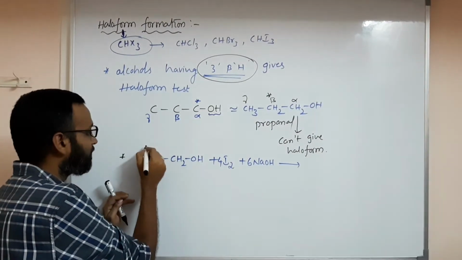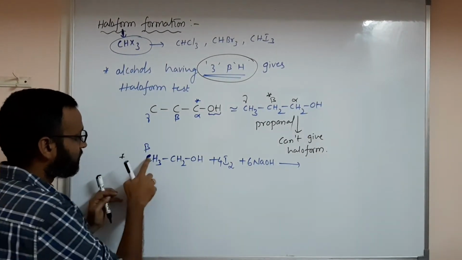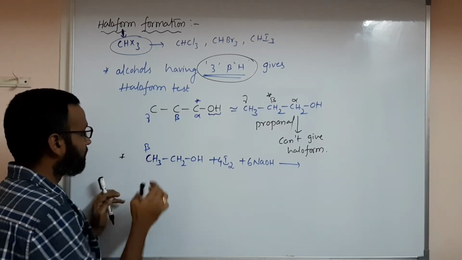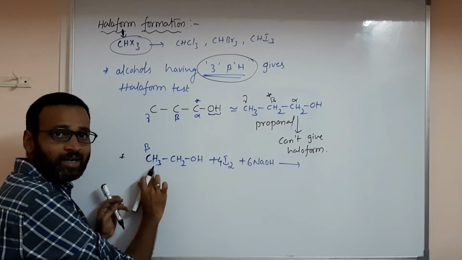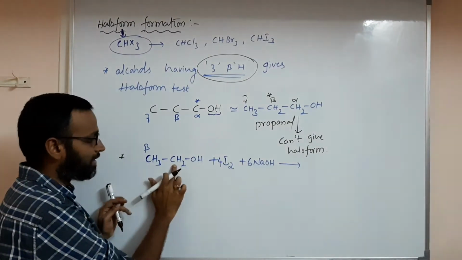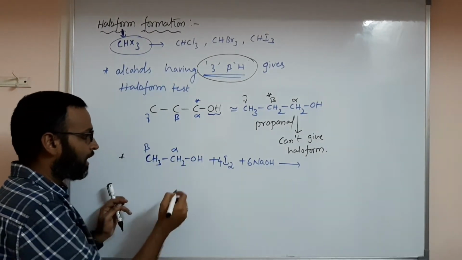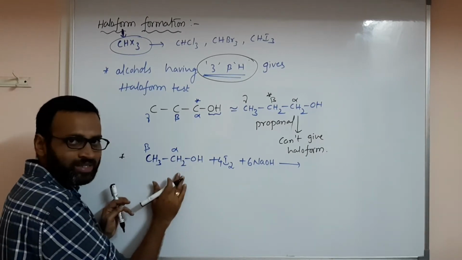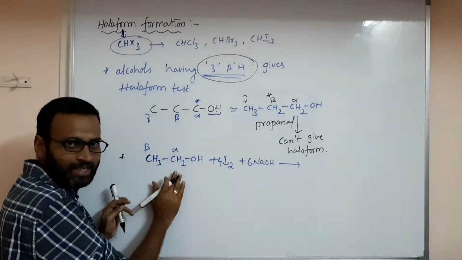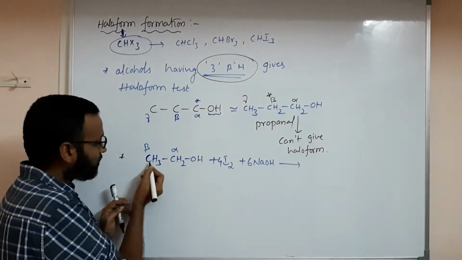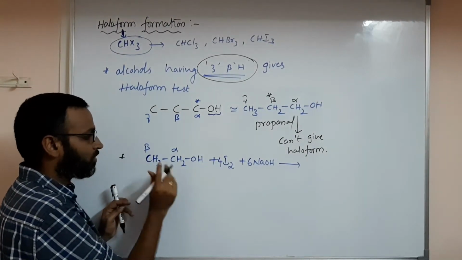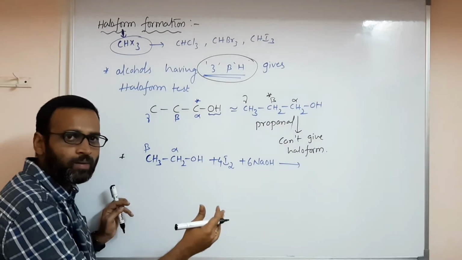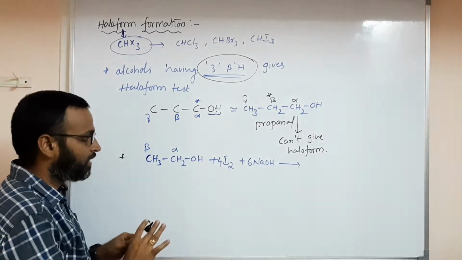The beta carbon has 3 hydrogens and the alpha carbon has 2 hydrogens, so alpha is not required for us. I hope you understood how we decide alpha and beta. Since the beta carbon has 3 hydrogens, this will give haloform, that means iodoform, chloroform, bromoform.